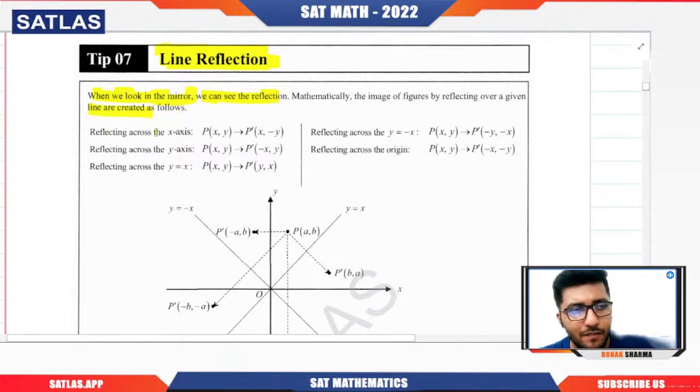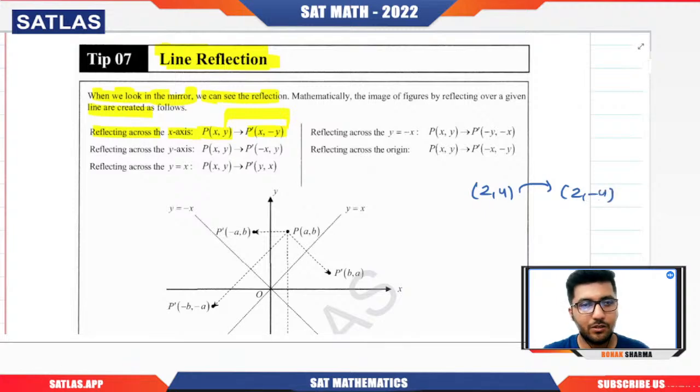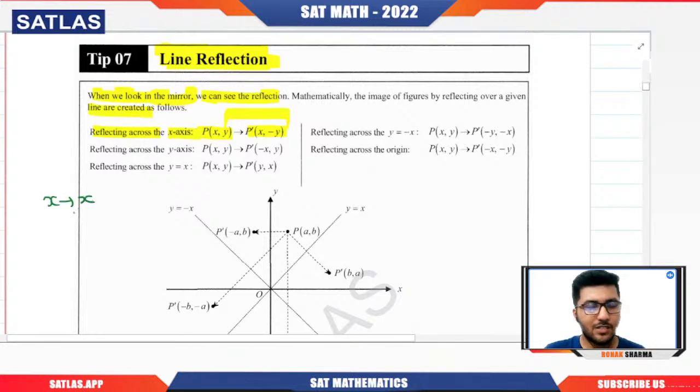So reflecting across the x-axis, a point changes to what? Its y coordinate will become the negation, basically the y coordinate will become negative. Like if earlier it was (2, 4), it will now become (2, -4). That is something you need to understand. So whenever they ask you to take the reflection about the x-axis, x will remain x only, but you replace y with minus y, and you are done.